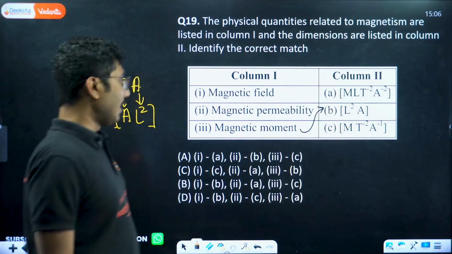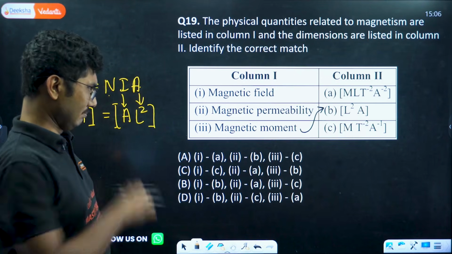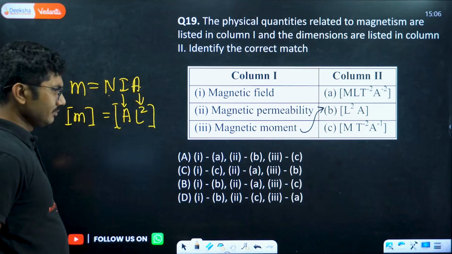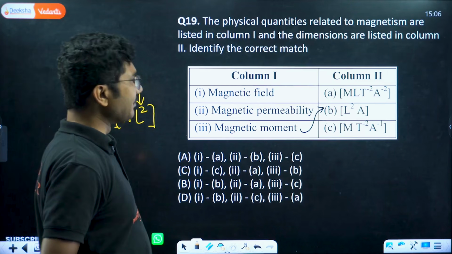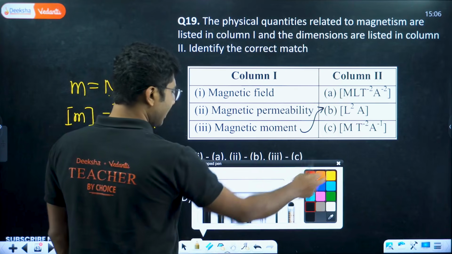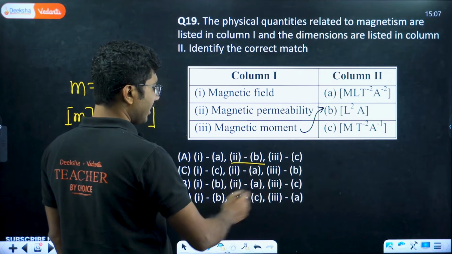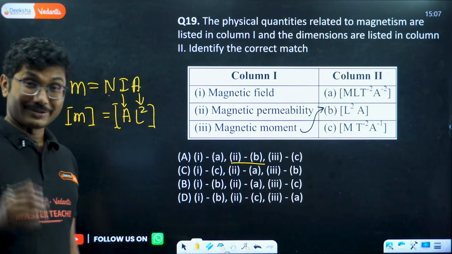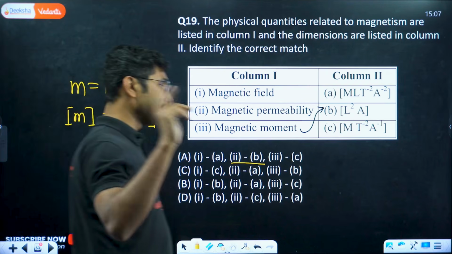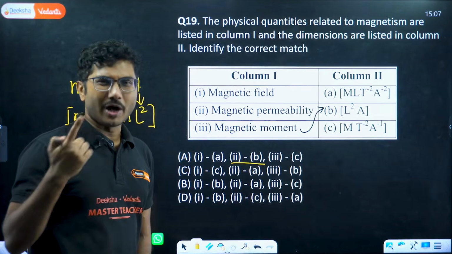Because it's a little complicated, we will see if there is a unique match for 2 with B or not. If you see, we are lucky here, only one match with 2B, while the others are 2A, 2C. So I always suggest to my students, try to find at least one unique match.